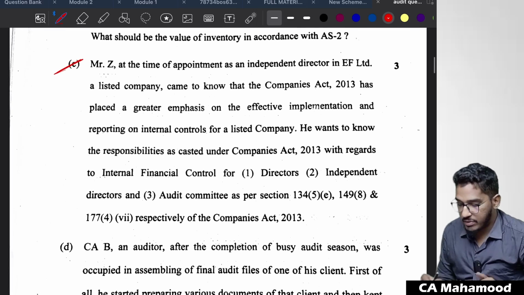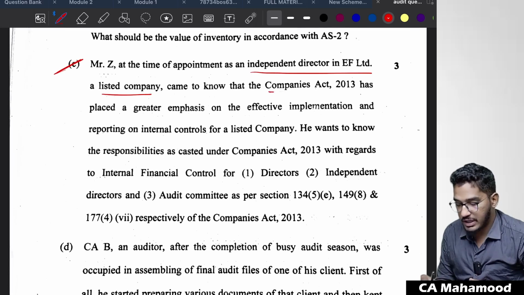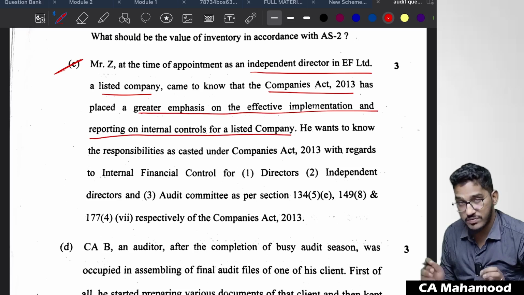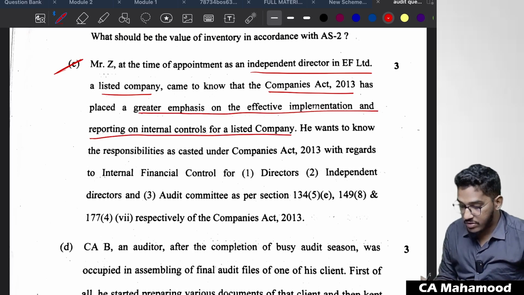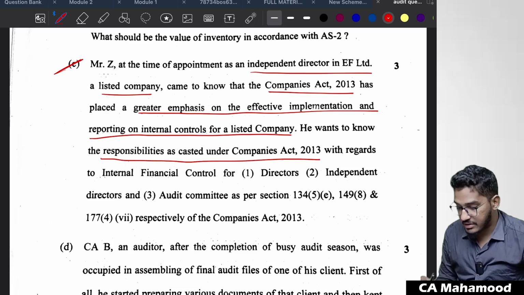Mr. Z, at the time of appointment as an independent director in EF Limited, a listed company, came to know that Companies Act 2013 has placed a greater emphasis on effective implementation and reporting on internal controls for a listed company. He wants to know the responsibilities as cast under Companies Act 2013 with regard to the internal financial controls regarding directors, independent directors, audit committee, etc.